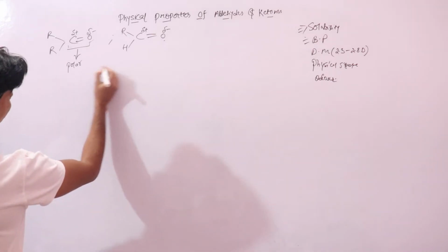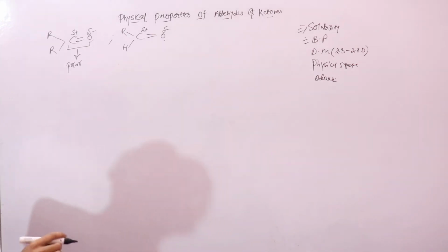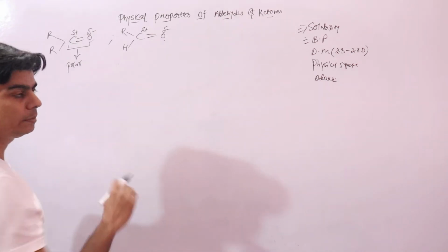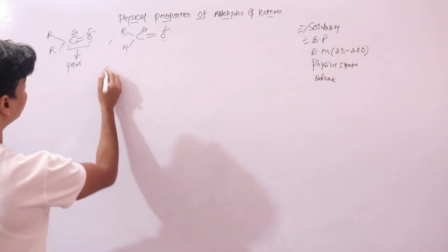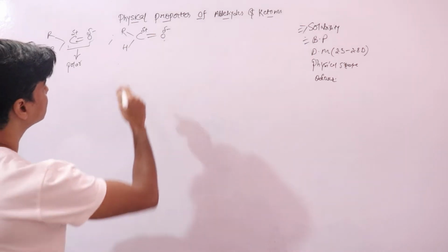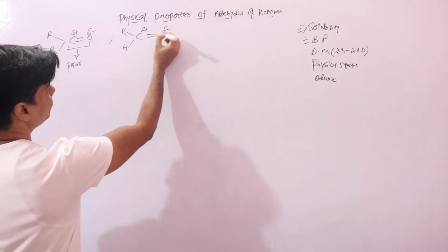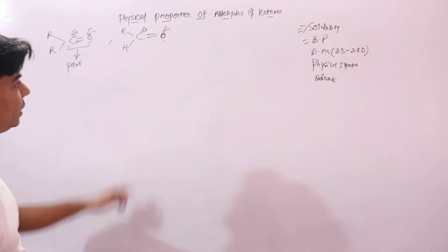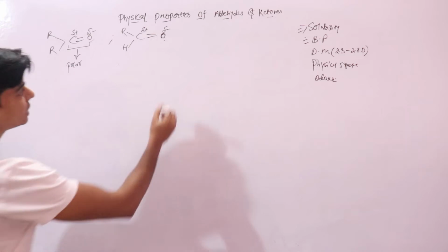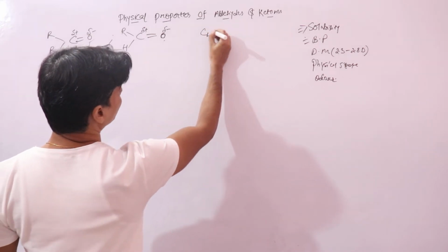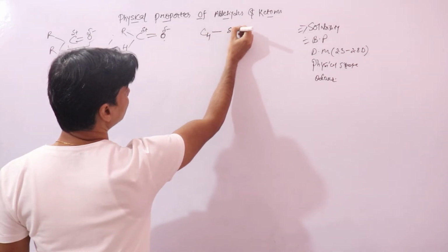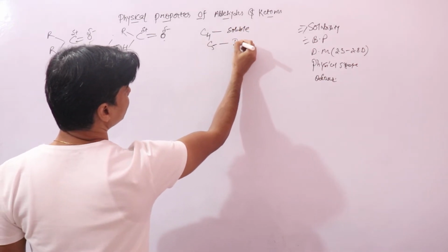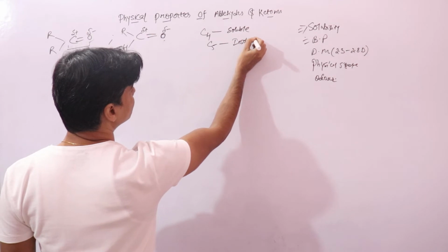Now, because of this polar nature, let's look at the solubility. Since we have this oxygen atom which is highly electronegative, when you dissolve it in water, we said that up to carbon 4 aldehydes and ketones are soluble, but for carbon 5 these are insoluble. Why? What could be the reason?